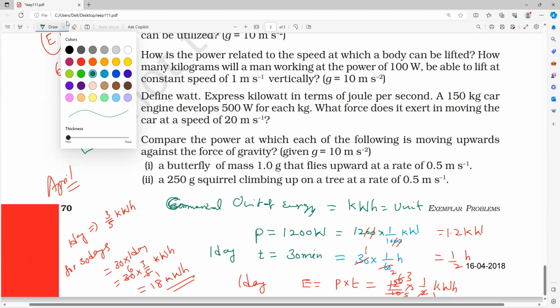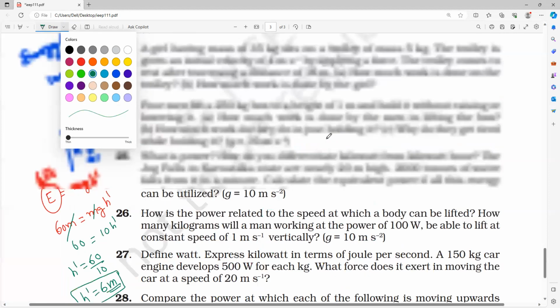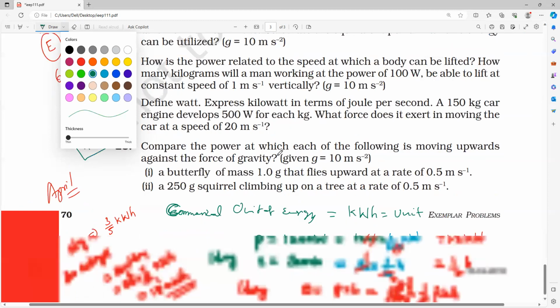Anybody having any doubt, you can ask. Clear, everyone? Solve neatly.